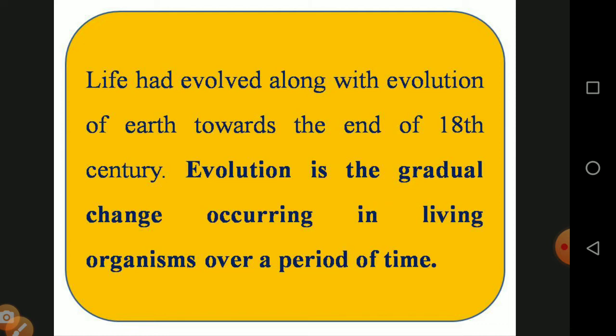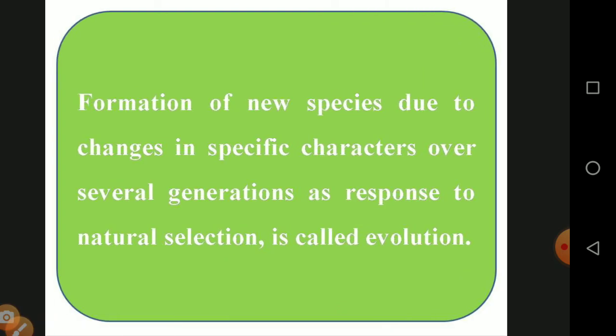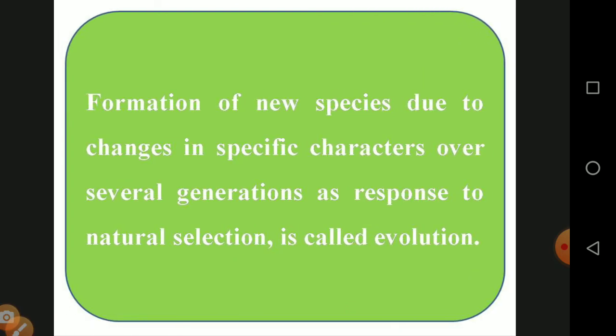Evolution is the gradual change occurring in living organisms over a period of time. What is evolution? It is a two mark question. Evolution is a gradual change occurring in living organisms. It will not take place suddenly. It is a slow process that takes hundreds or millions of years, and only after that time are there small changes. Another definition: the formation of new species due to changes in specific characters over several generations, as a response to natural selection, is called evolution.